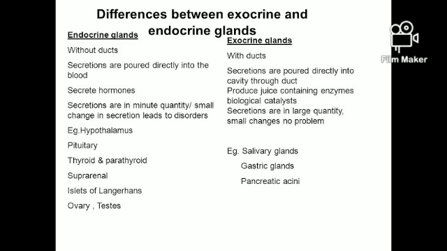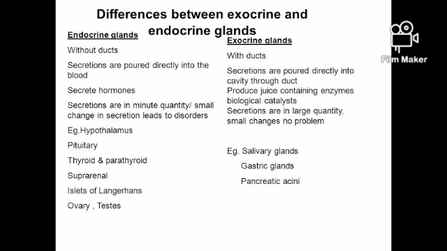Endocrine glands versus exocrine glands. Endocrine glands are without ducts and exocrine glands are with ducts. Secretions of endocrine glands are poured directly into the blood, and secretions of exocrine glands are poured into a cavity through a duct. Endocrine glands secrete hormones and exocrine glands produce juice containing enzymes.